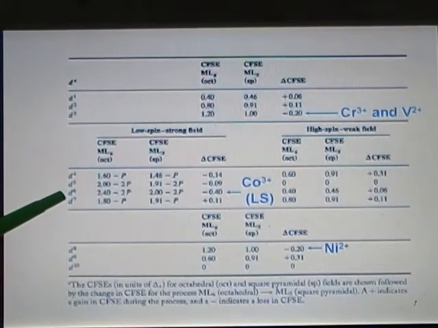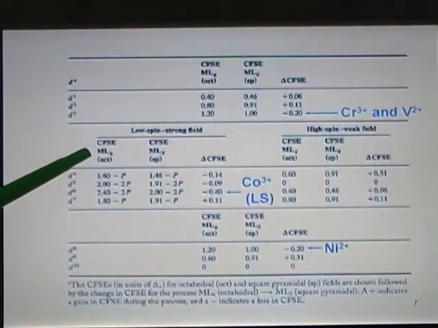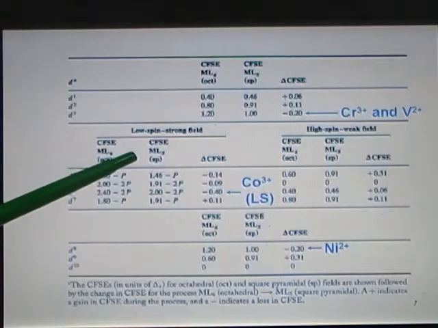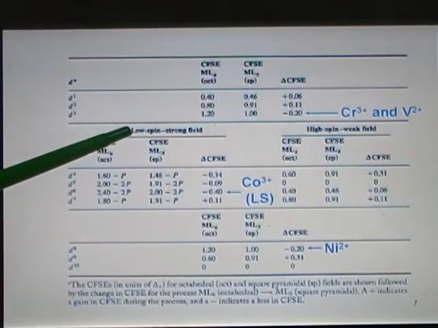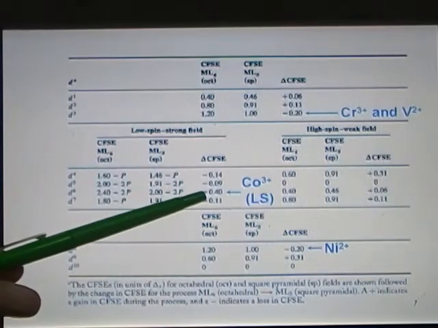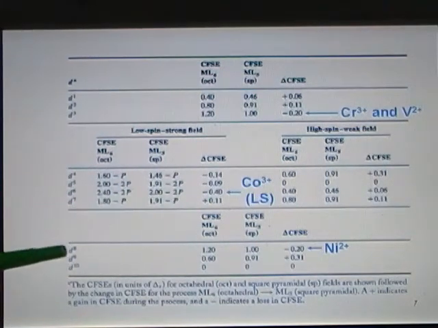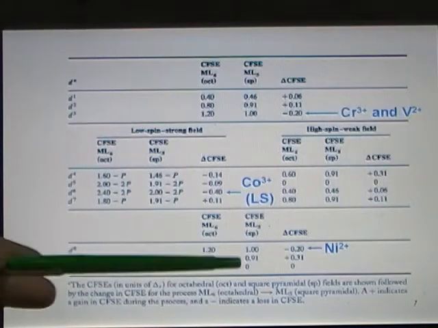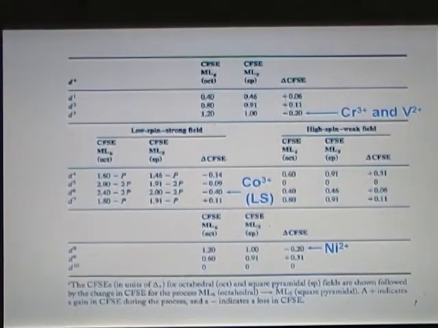Co3+ is a d6 metal cation, and if you take the difference between the octahedral field and square pyramidal field when looking at a low spin complex, the difference in their crystal field stabilization energies is negative 0.40. This is a low spin complex. Nickel 2+ in the d8 state will also show this, giving a negative change in the crystal field stabilization energy.